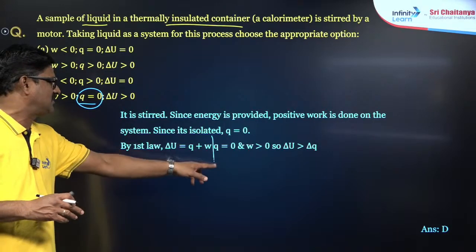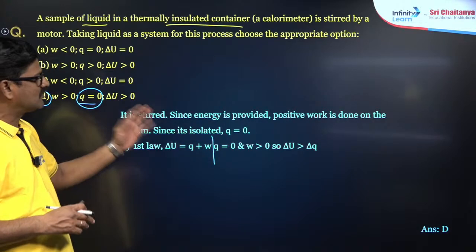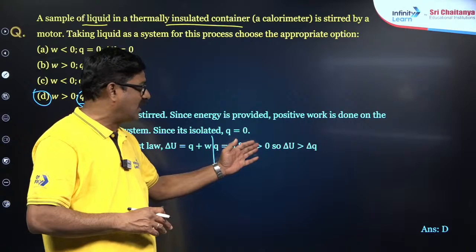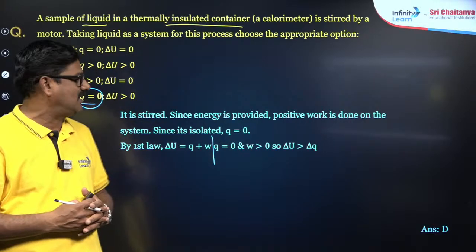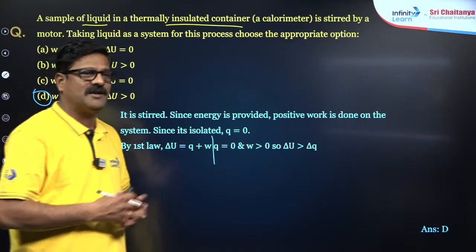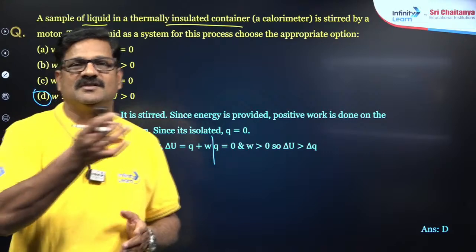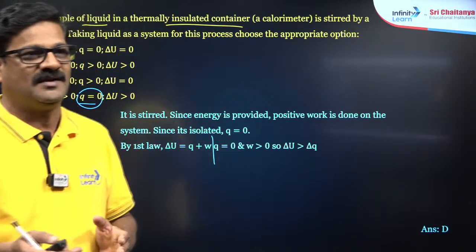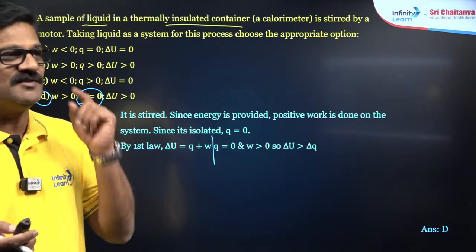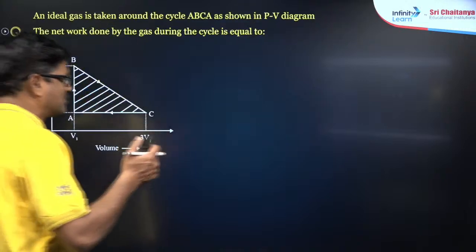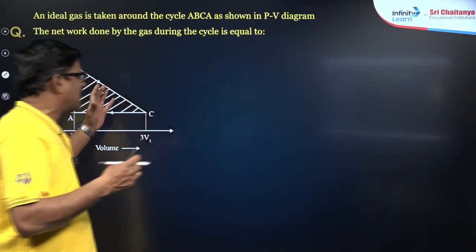This can be 0. Understand? And Q is equal to 0. W is going to be greater than 0 and internal energy is increased. So the temperature of the system increases. Work done on the system is going to be positive.